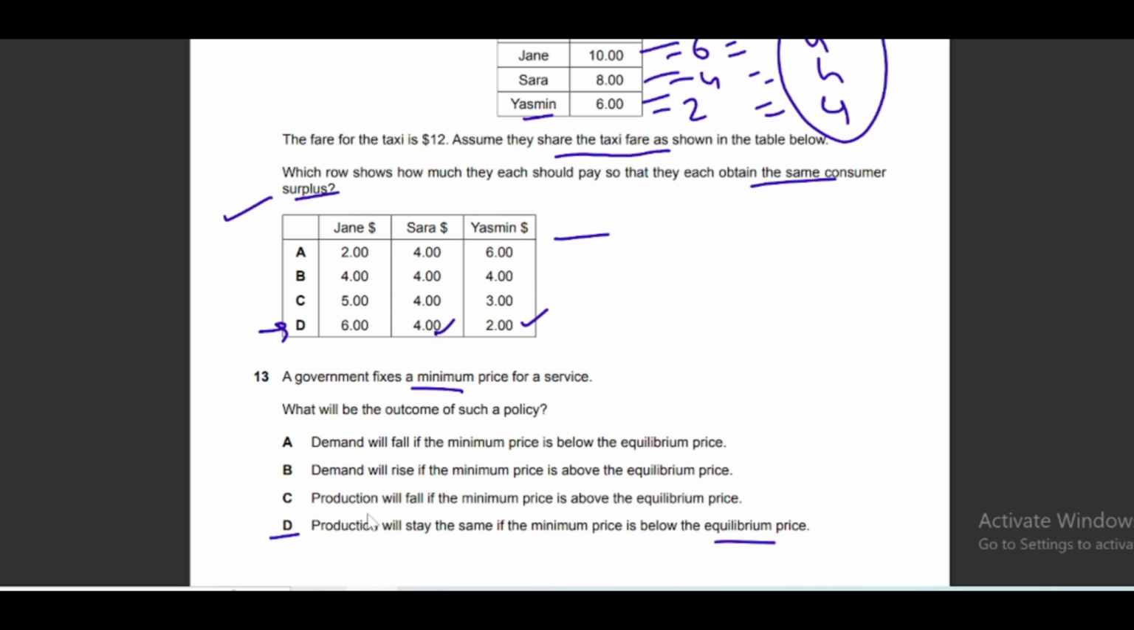If the government sets a minimum price below equilibrium, then it will be totally ineffective and it will have no impact on equilibrium price and output, production, supply and demand as well. So all of them will remain the same. However, another important thing is if minimum price is set above equilibrium, then it will cause a surplus. On the other hand, we have a maximum price. If maximum price is set below equilibrium, that will cause a shortage, and if maximum price is set above equilibrium, then again that will be ineffective and will have no impact on equilibrium price and quantity. So for question number 13, option D is the correct answer.